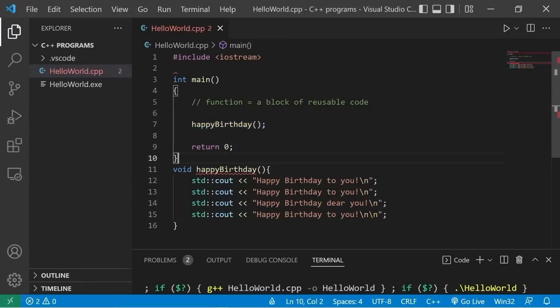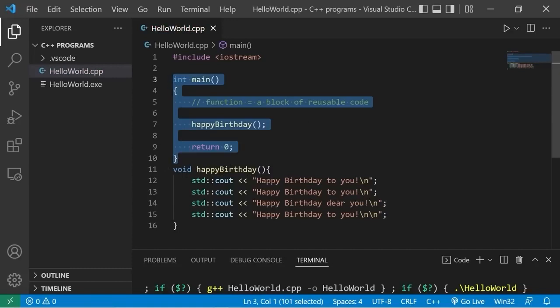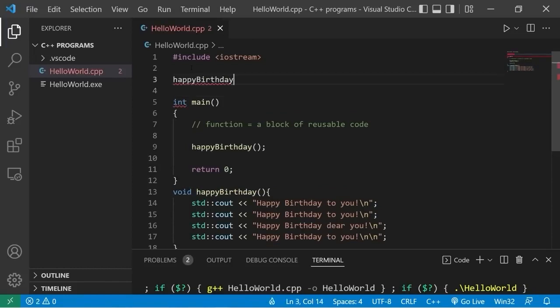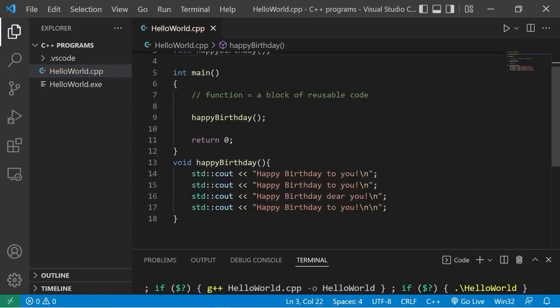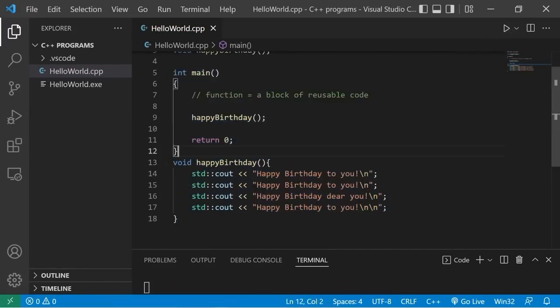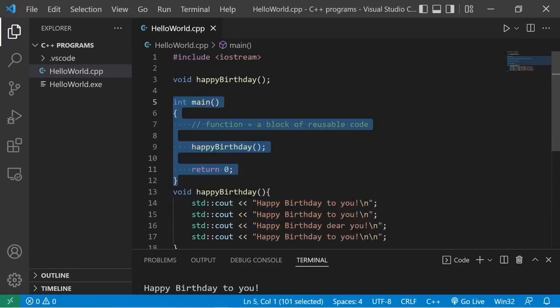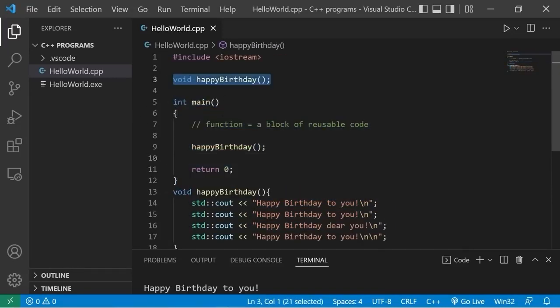A solution to this is that before the main function, you can declare functions, but define them later. Let's declare Happy Birthday before the main function. Then make sure you add void, or a return type. So void Happy Birthday. We can now use this function even though it's after the main function. A lot of people like to define their functions after the main function. It's another way in which you can write it. Just be sure to at least declare them before the main function.